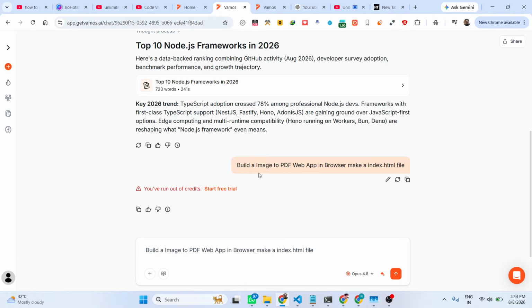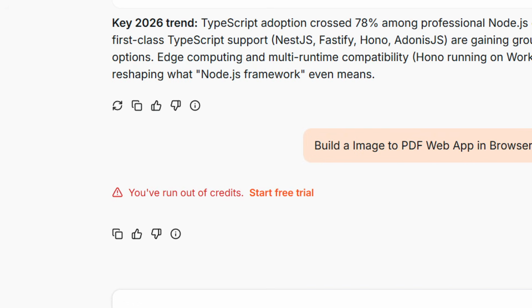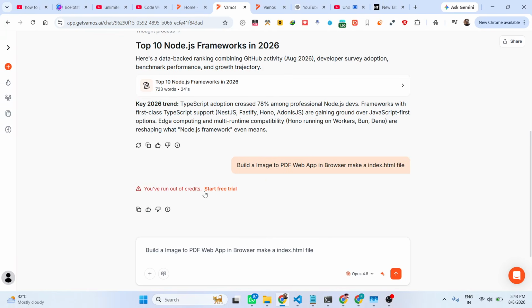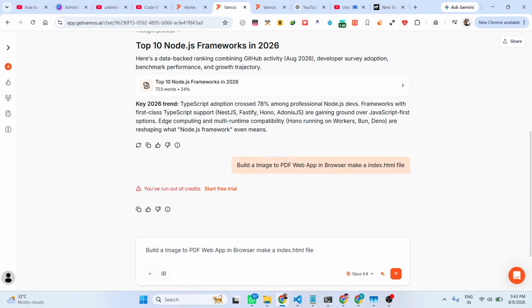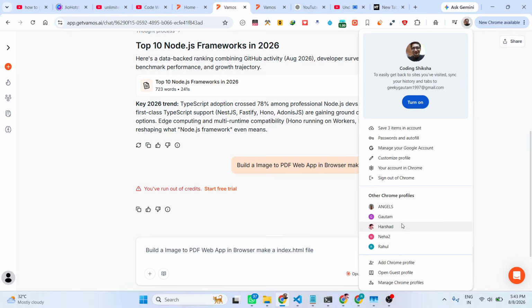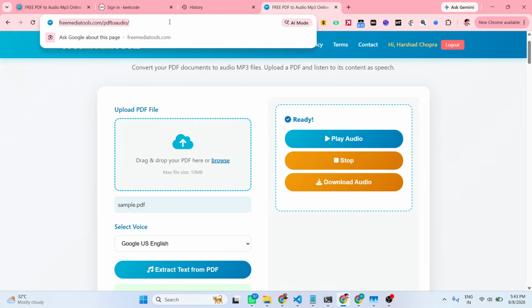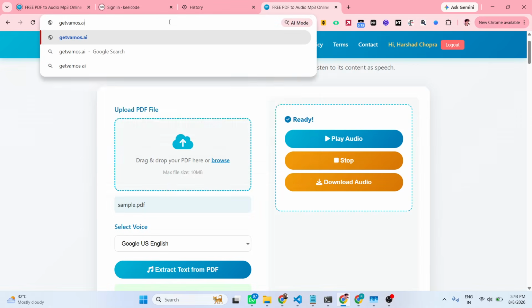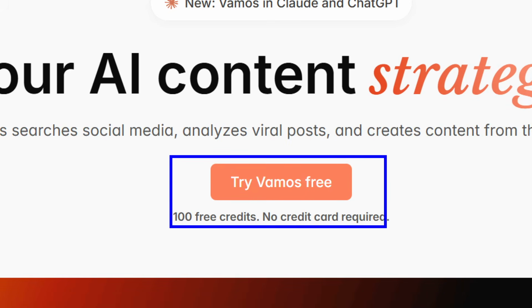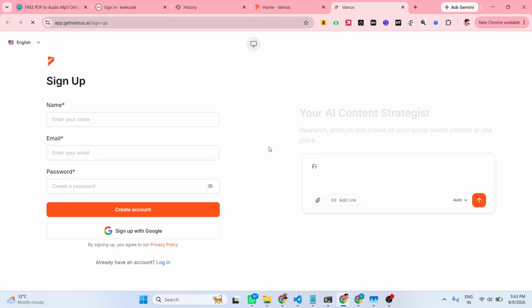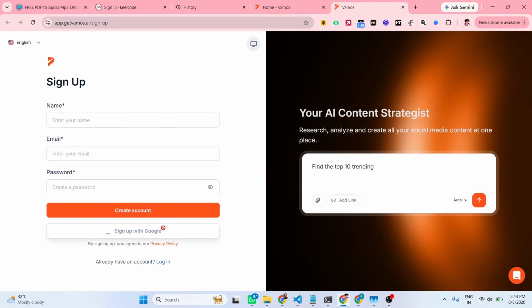So you may run out of credits. I have already created some applications, so you will get this message. I will simply suggest you create multiple accounts using free accounts. So again, open this website, just type try Vamos free, and again sign up using your free account. Click on sign up.